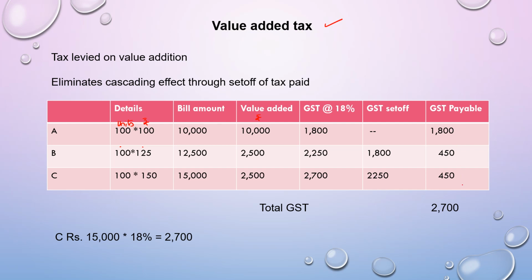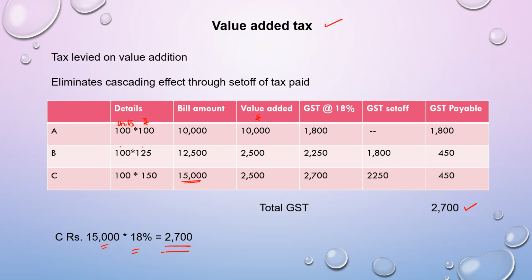If you total the GST amount going to the government, it is 1,800 plus 450 plus 450, so 2,700 is reaching the government as GST on these 100 units, chargeable at the rate of 18%. The ultimate consumer is getting goods worth 15,000. On that, if you calculate 18%, it's 2,700.